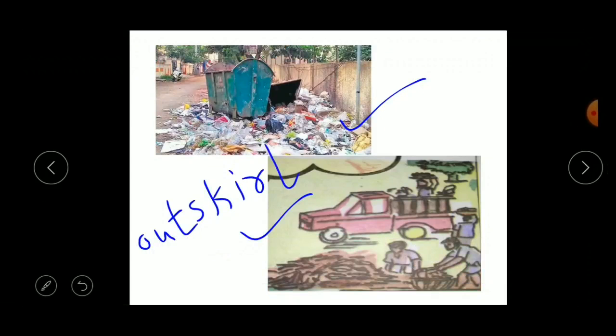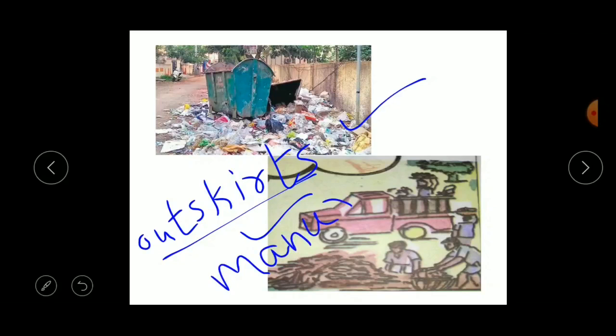They will carry this waste to the outskirts. Outskirts is nothing but the outer parts of a town or a city. So they will carry all the waste to the outer parts of a town or a city, and they dispose of it there only. Some of the waste, like peels of vegetables, fruits, and leaves, will be converted into manure.